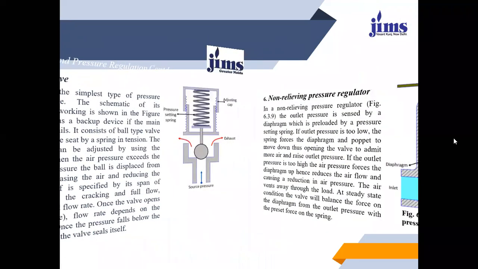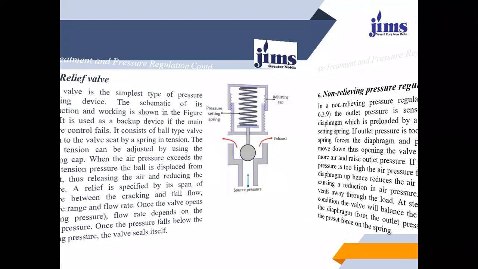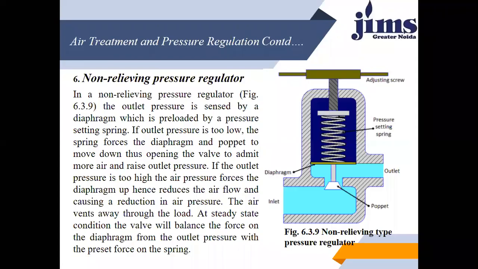Then come to the non-relieving pressure regulator. See this diagram. This is a non-relieving type of pressure regulator. There are some modifications from the previous valve. Earlier it was the relief valve, and now it is a non-relieving pressure regulator.